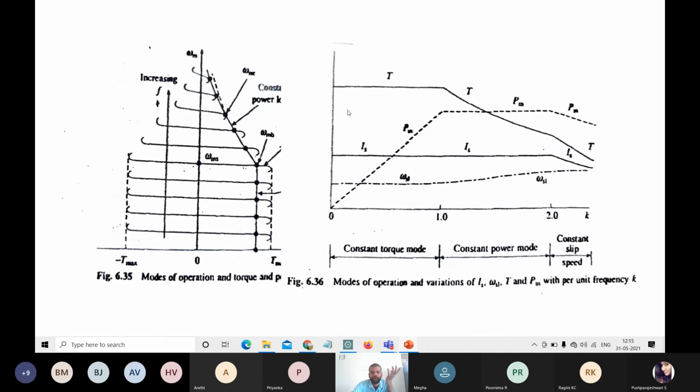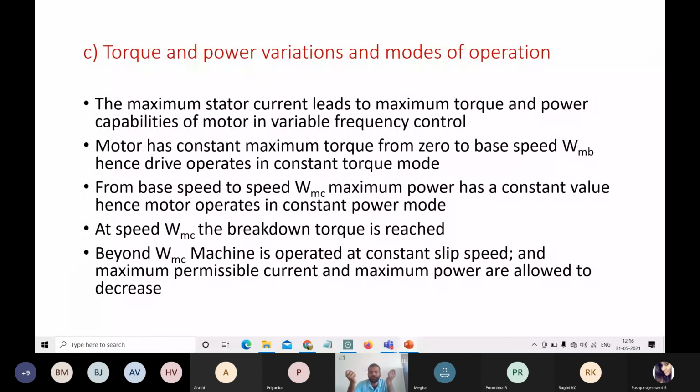So this constant power mode will be like this. From this point to this point, from omega mb to omega mc, is called constant power mode operation. From base speed to the speed omega mc, the power is maximum and has a constant value, and the motor operating in the maximum power region is called constant power mode operation.